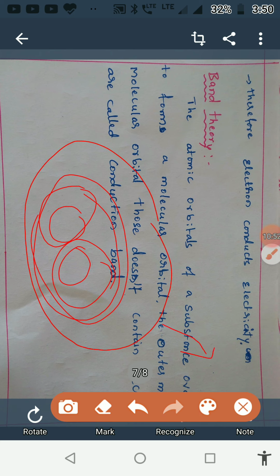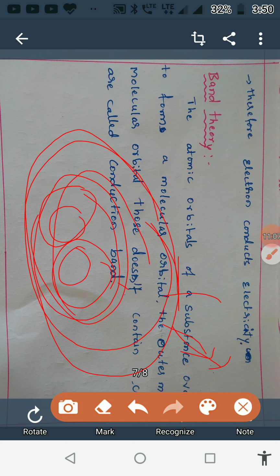These molecular orbitals are of two types. One is the outermost molecular orbital which does not contain any electron, and one more orbital which is next to the outermost molecular orbital. The outermost one is called the conduction band.